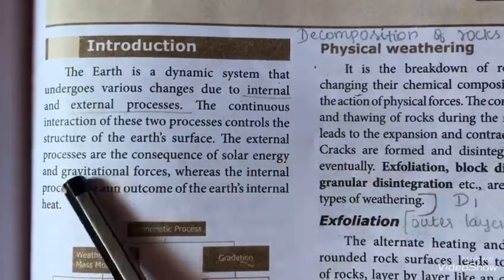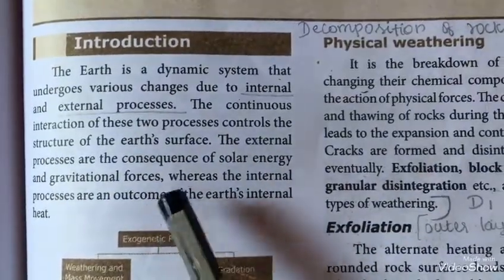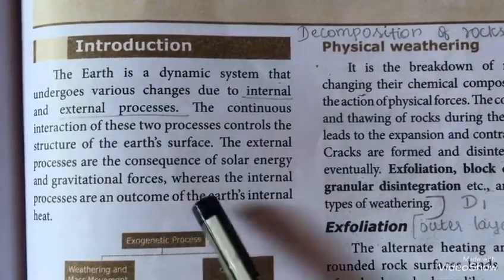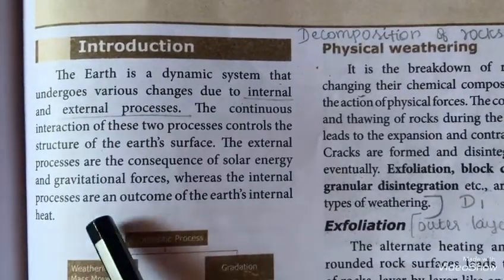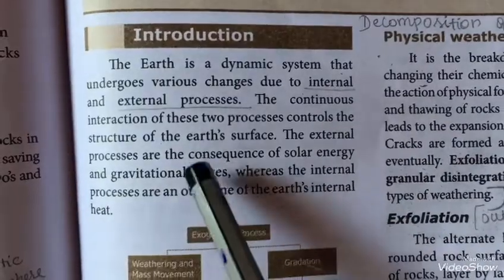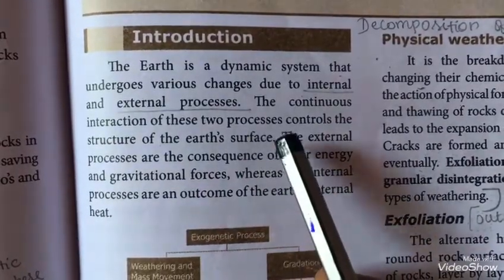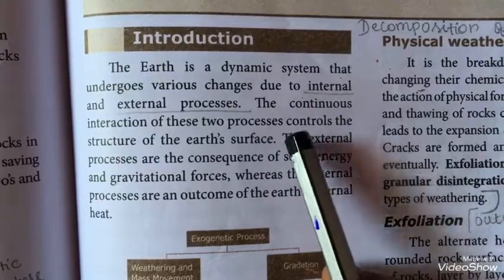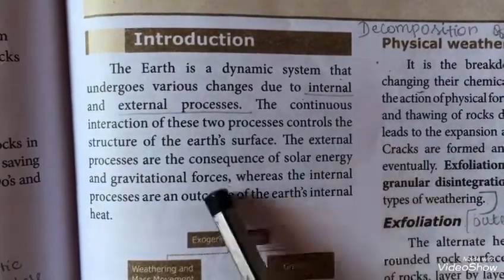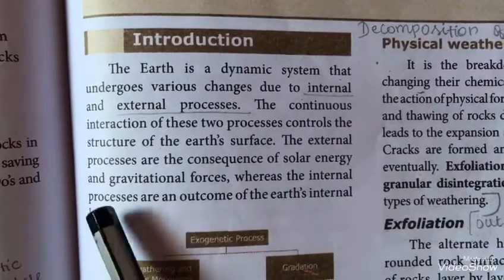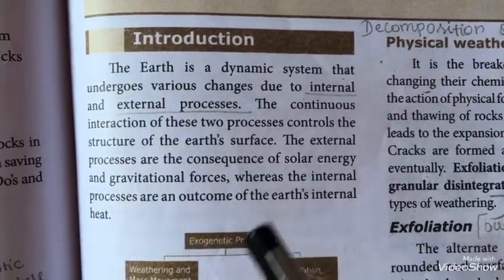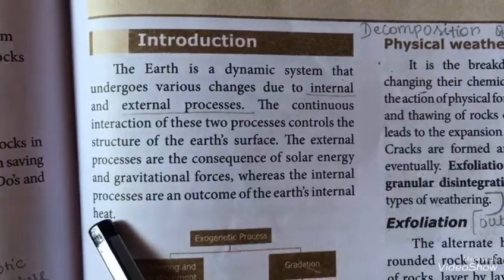The external processes are the consequence of solar energy and gravitational forces, whereas the internal processes are an outcome of the earth's internal heat. So these two processes control the structure of the earth's surface. So what are all the external processes? The external processes are the solar energy and the gravitational forces. Okay, the internal process is the process which happens inside, or the internal heat of the earth.